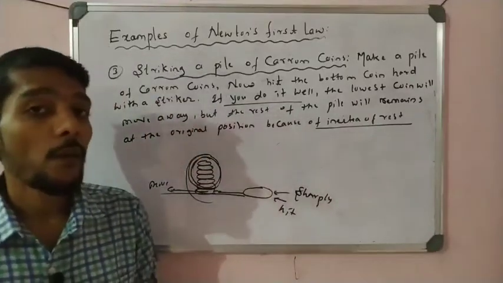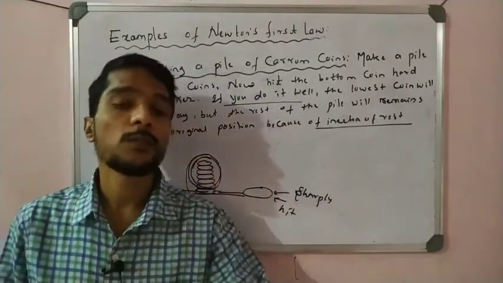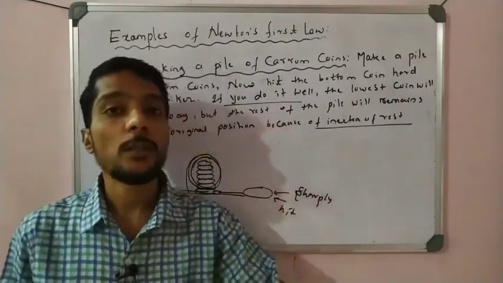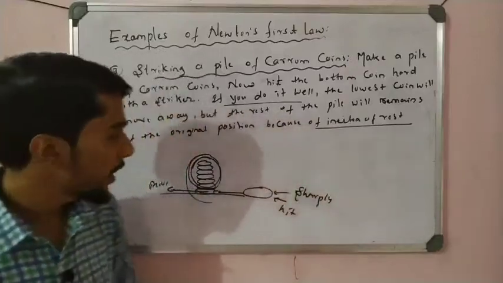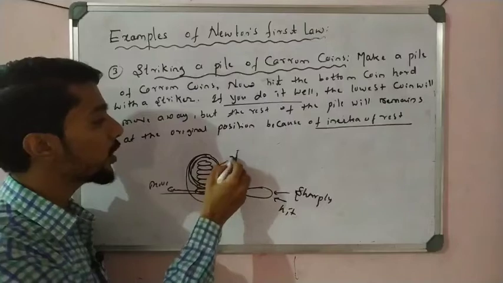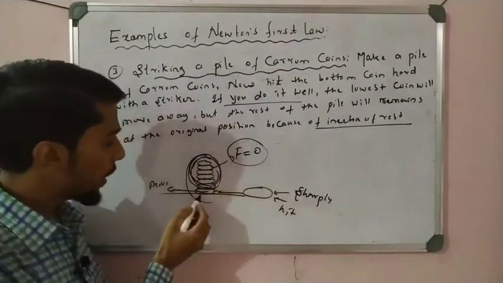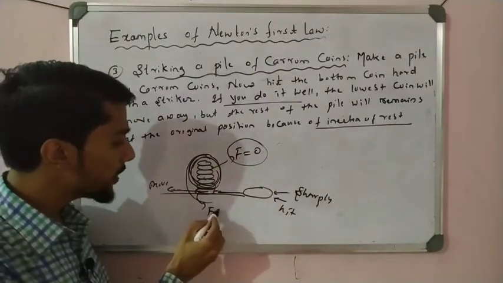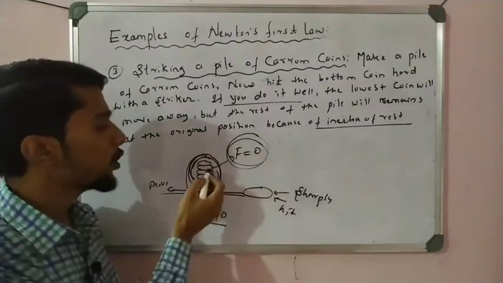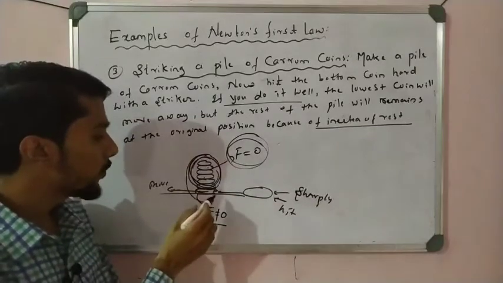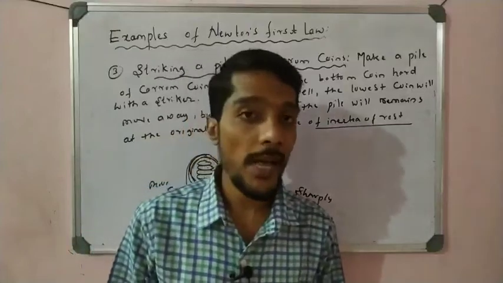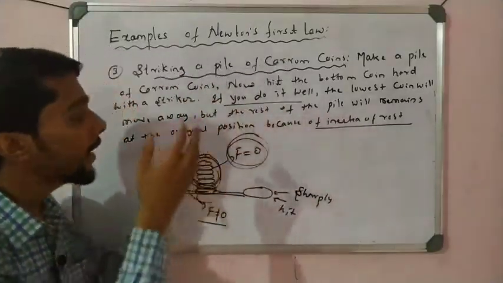Newton says that when a force is applied on an object, the object can move. An object remains at rest if there is no force. An object keeps moving if there is no force. So here these objects remain at rest after the force is applied, because there is no force on them. The force on these objects is equal to 0, but on this object the force is not equal to 0, so it moves. If there is no force, the object remains at rest. If a force is applied, the object moves without any disturbance in the same direction. That is how Newton's laws apply in life, students.